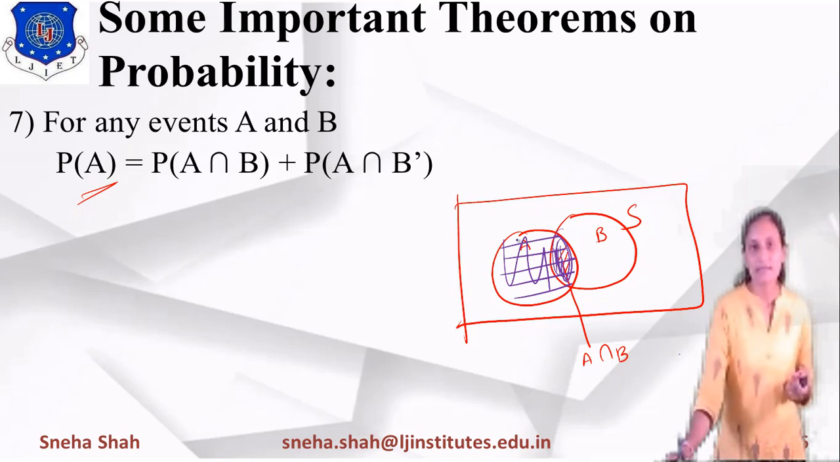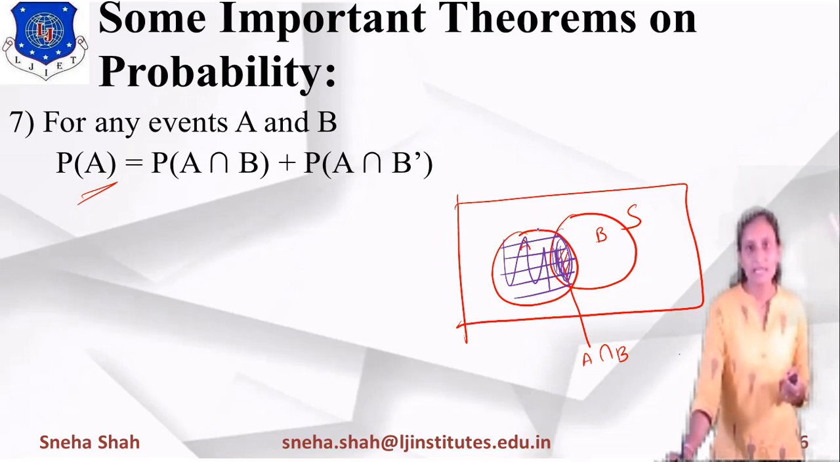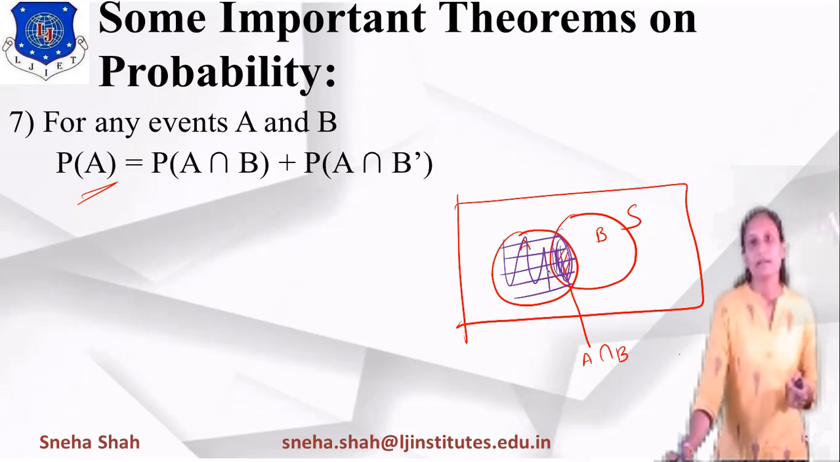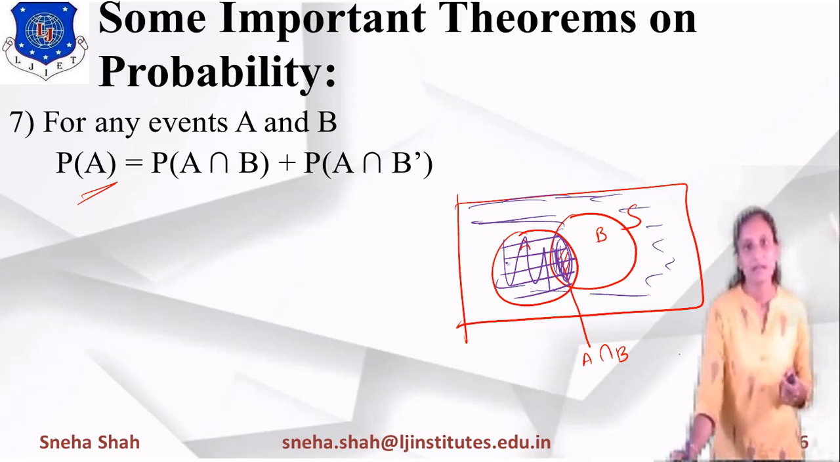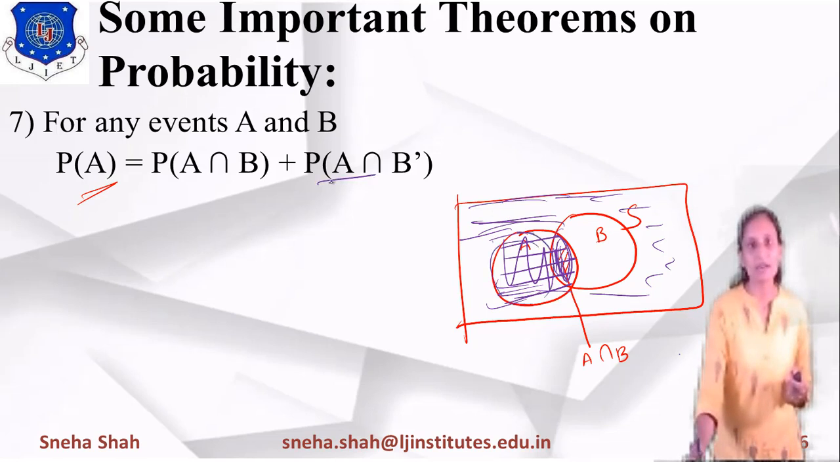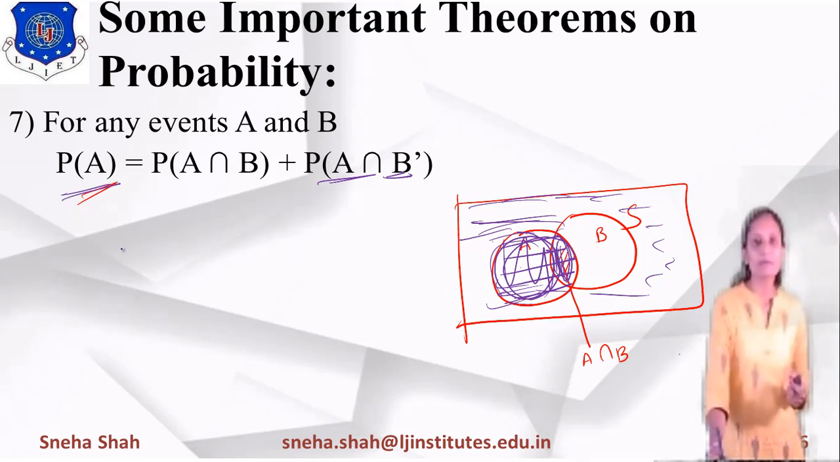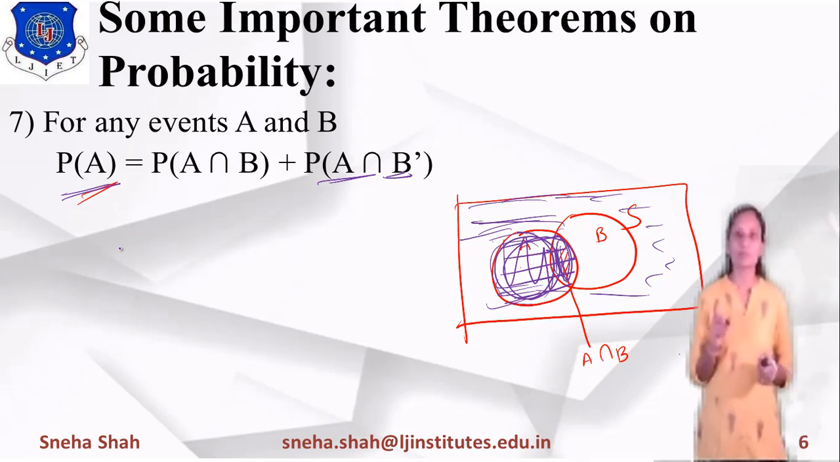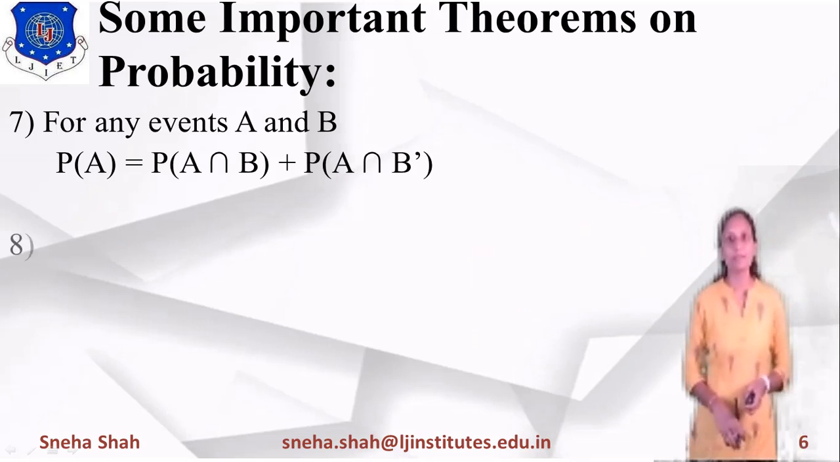Now what is the meaning of this other part? This one is A, but it is not considered as B, so it is considered as B dash. So if we take the common part of A and B dash, it gives you this particular part. This part and the A intersection B part together give you the probability of A. So probability of A equals probability of A intersection B plus probability of A intersection B dash.